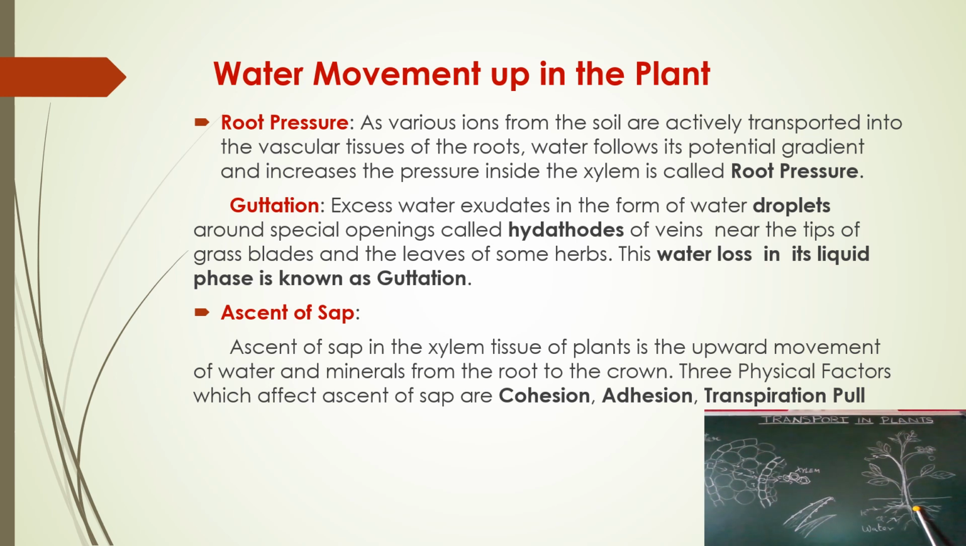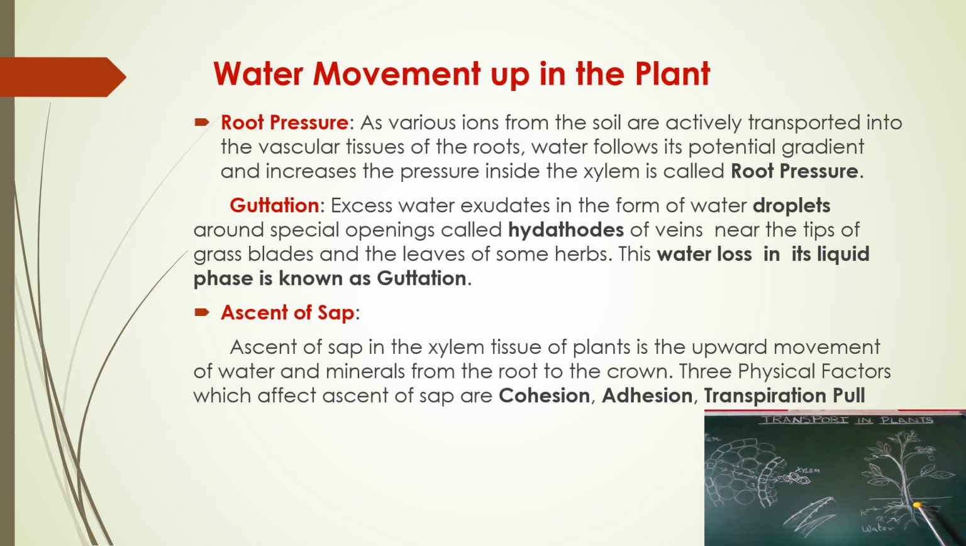Here, various ions from the soil are absorbed by the root, and these are transported into the vascular tissue, that is the xylem. Here the water is getting collected in the xylem. Water follows its potential gradient and increases the pressure inside the xylem. The water enters the xylem by osmosis, and some pressure is created because there is no loss of water here, and this pressure inside the xylem is called the root pressure.